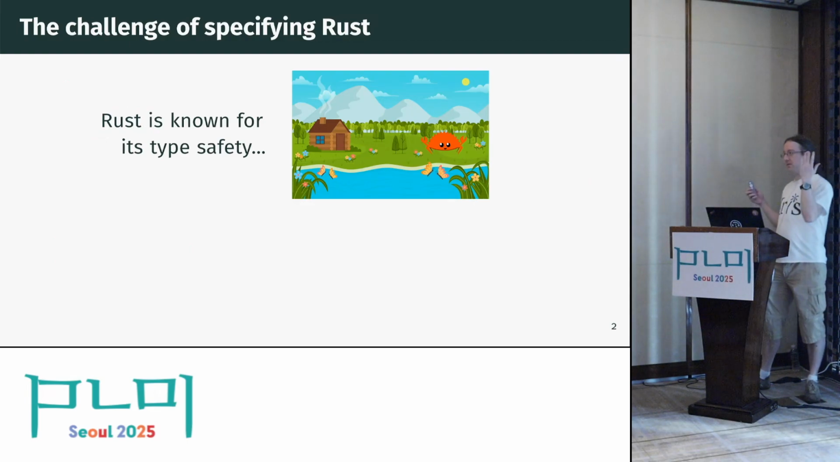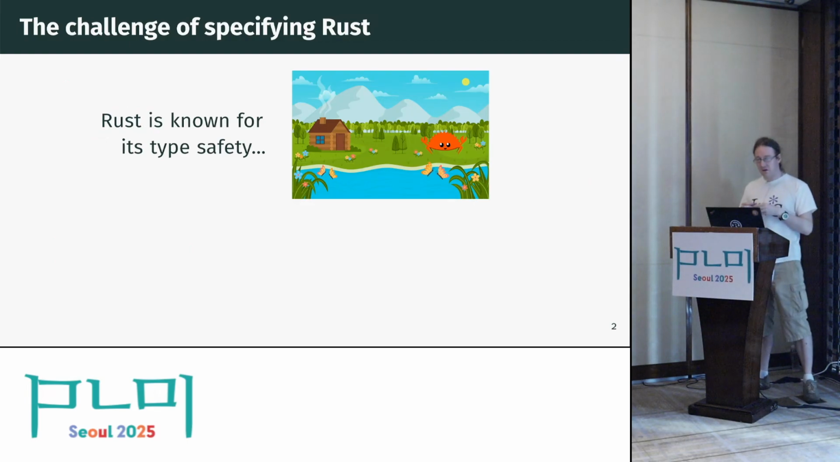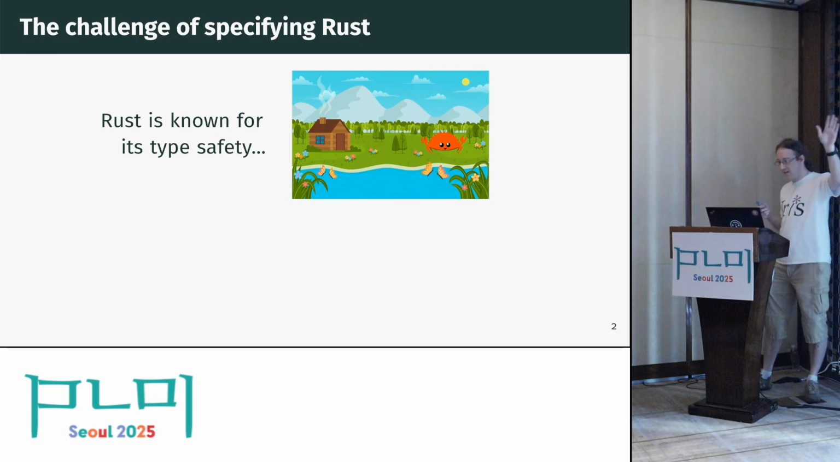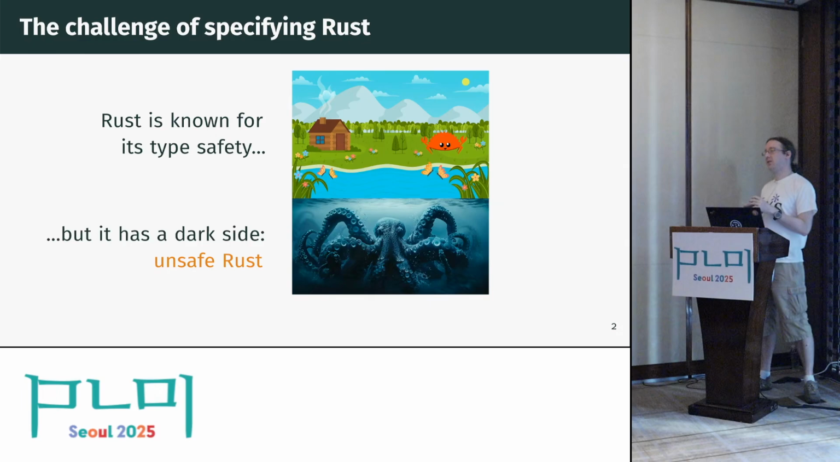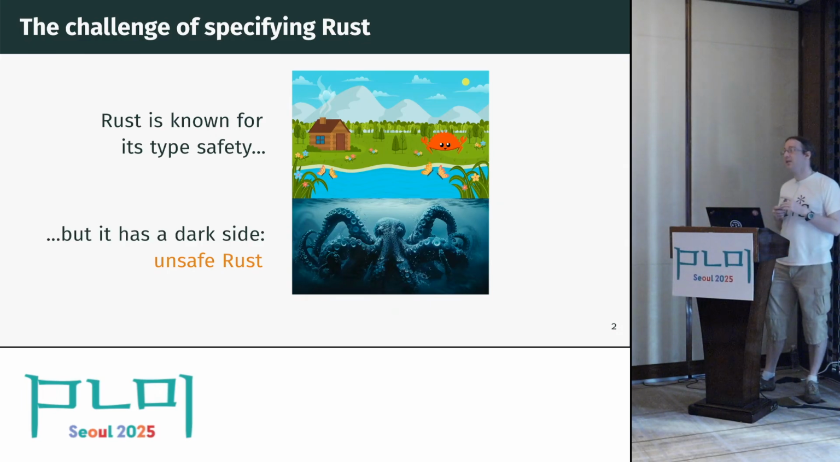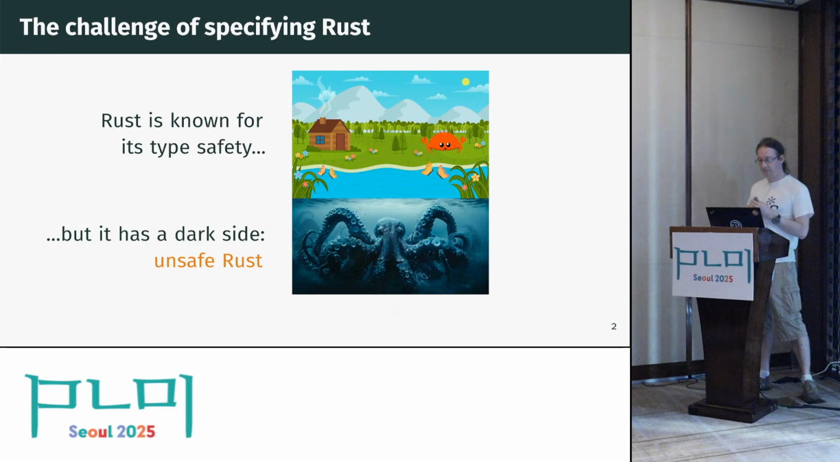So you've probably all heard of Rust, and the main thing you're going to have heard about it is, I mean, it's known for its type safety, right? You get this nice high-level type system for a language that still supports low-level paradigms, and that's all great, and it's a happy land, and our little Ferris crab can live very safely there. But what you might not have heard is that Rust has a dark secret side. And this dark secret side is unsafe Rust.